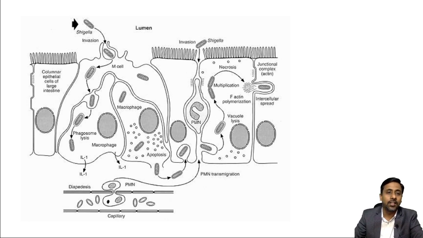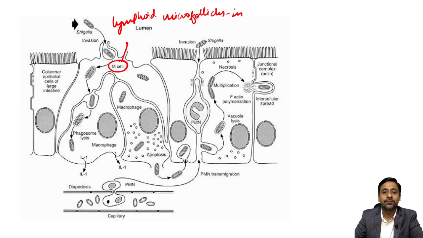So if you see, this Shigella is attached or is taken up by these M cells. These M cells, or membranous cells or microfold cells, are present in the lymphoid micro follicles in the colon. Okay, and then when it is taken up by them, they enter into the subepithelial space, and in the subepithelial space they are phagocytosed by the macrophages, and once they are phagocytosed, this phagosome is ultimately degraded and releases the bacteria,